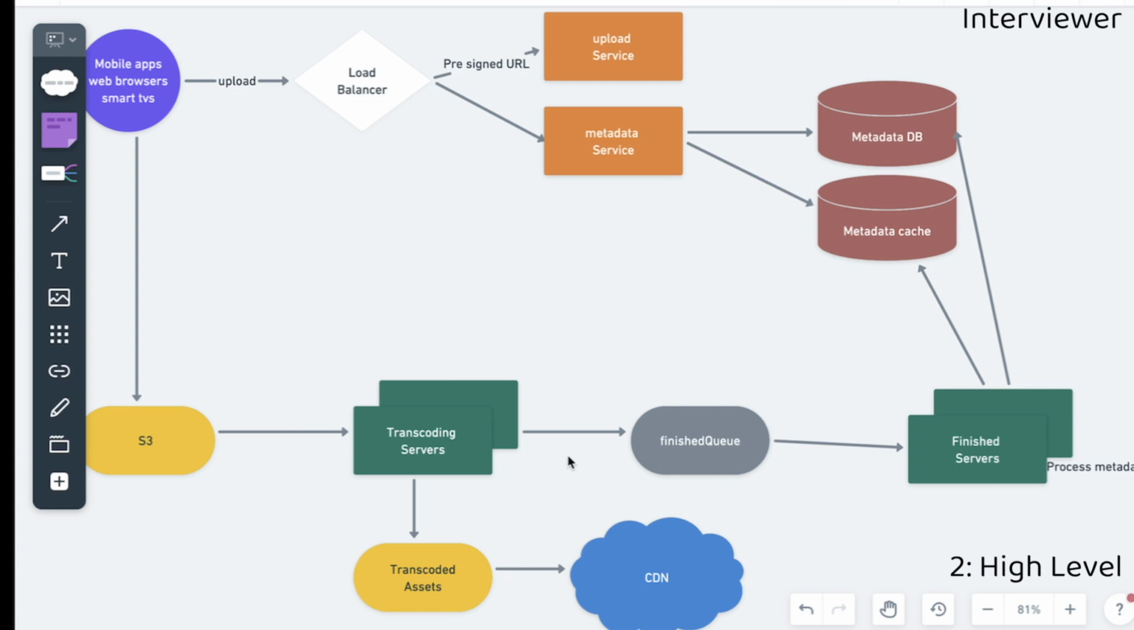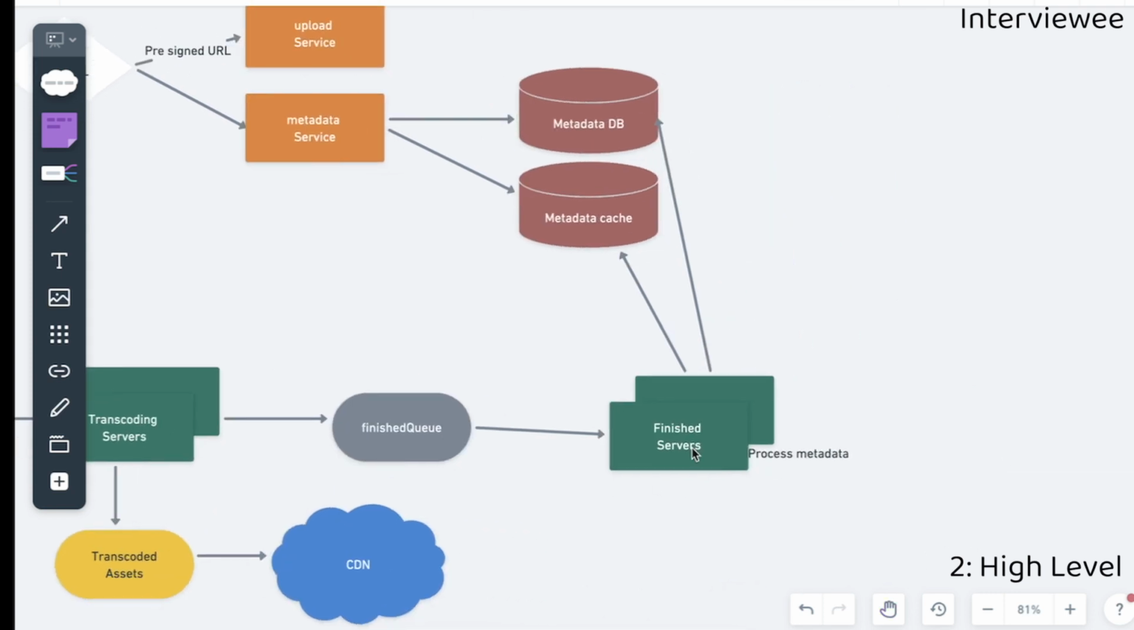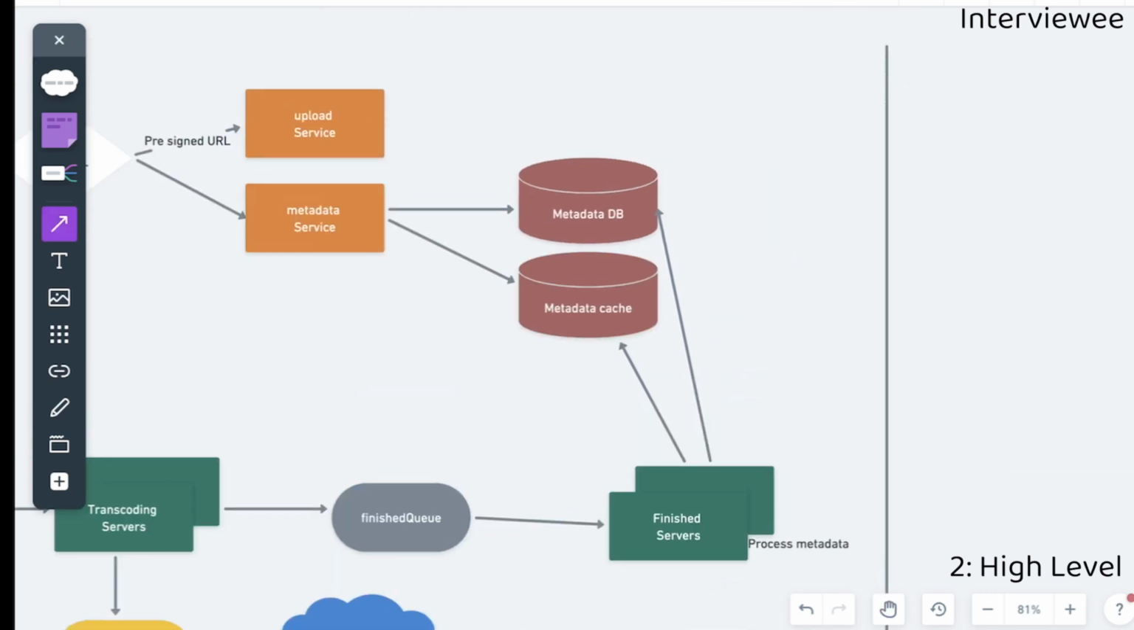Yeah, absolutely, makes sense. So I would like to go deep into the transcoding service if you don't mind. Sure, absolutely. So let me just go ahead and finish the high level design on how users are going to watch videos, and then we can get into the transcoding service.